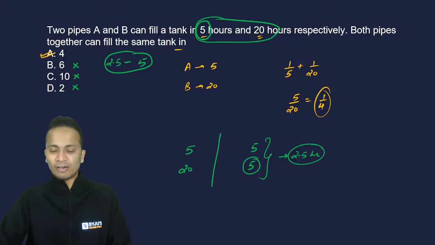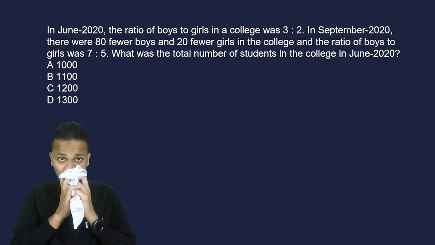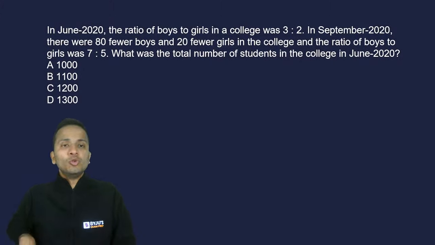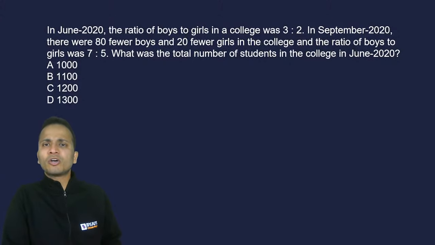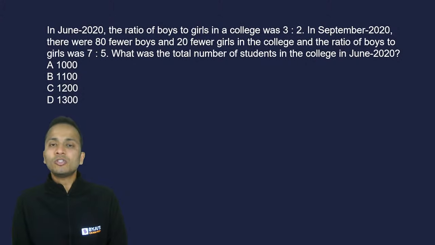All right. So that was the first question. Let's move on and look at the next question. The next question is based on ratios. In June 2020, the ratio of boys to girls in a college is 3:2. In September, there were 80 fewer boys and 20 fewer girls in the college, and the ratio of boys to girls was 7:5. So, what was the total number of students in the college in the month of June 2020?